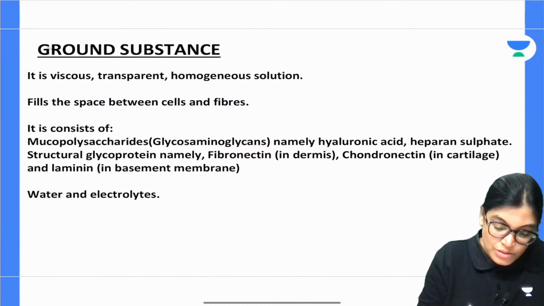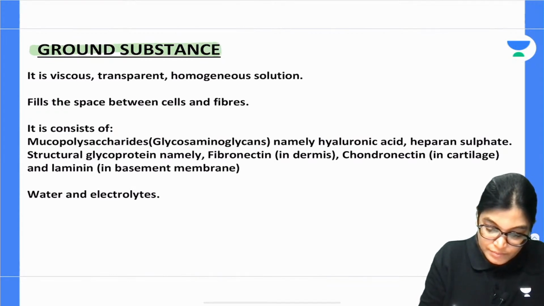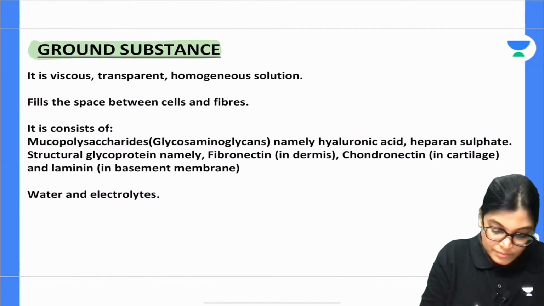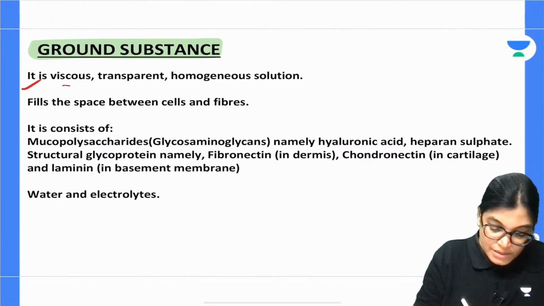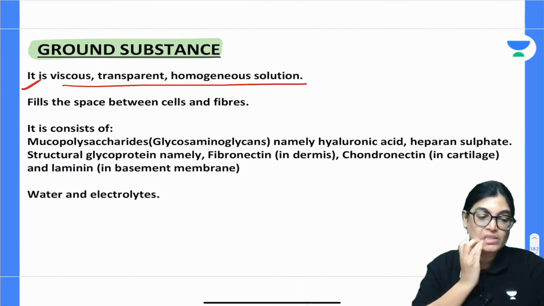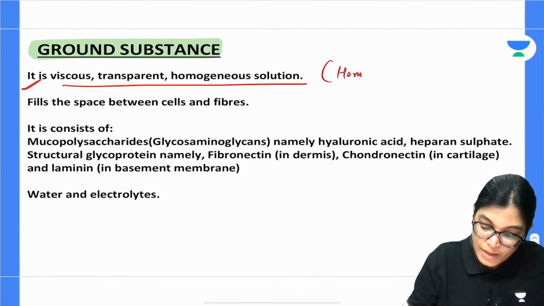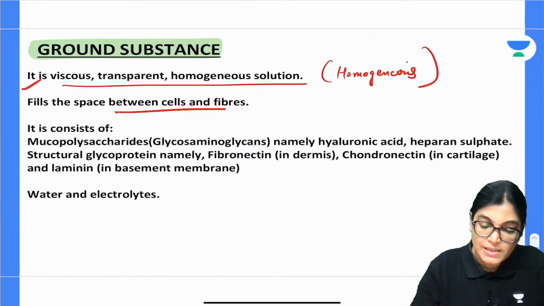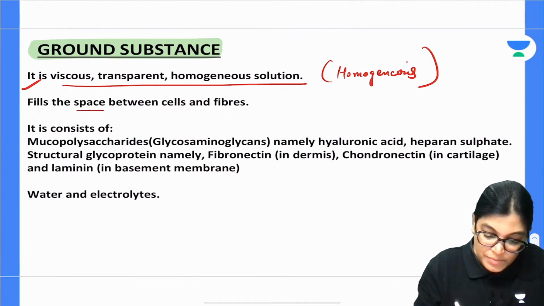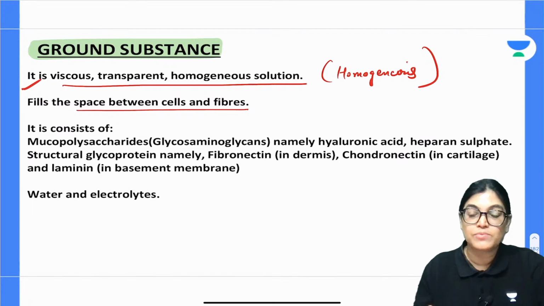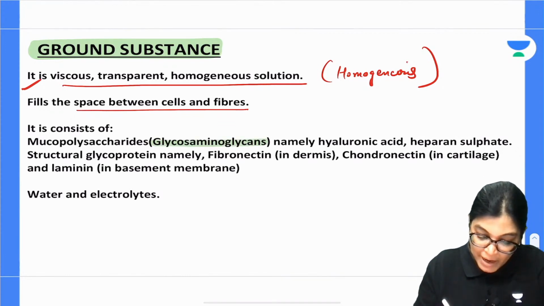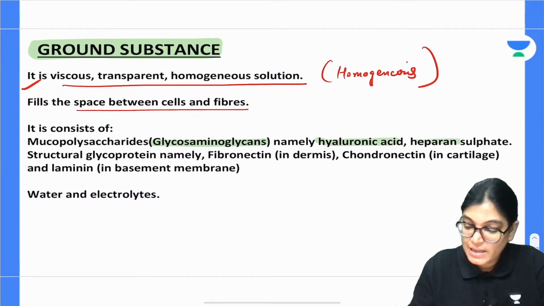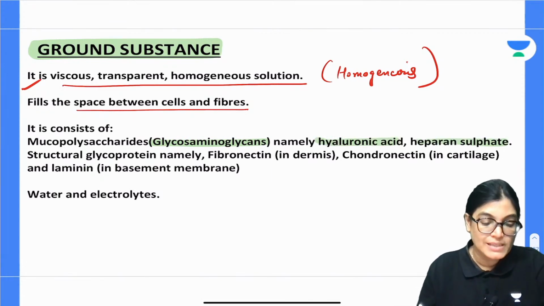What is ground substance? Ground substance is a viscous, transparent, homogeneous solution. It is homogeneous in composition. Ground substance is filling the space in between the cells and the fibers. It is composed of mucopolysaccharides, glycosaminoglycans, namely hyaluronic acid, heparan sulfate. So please note down, mucopolysaccharides are residing.